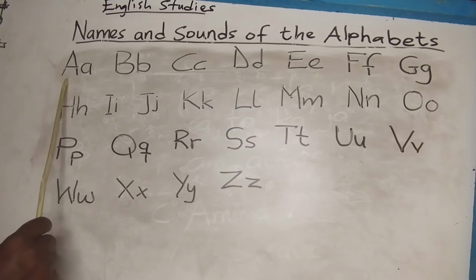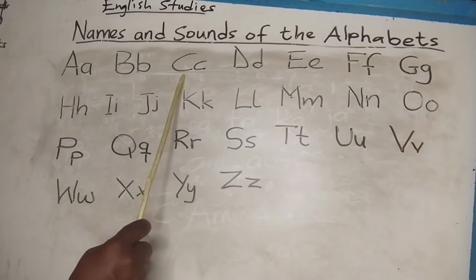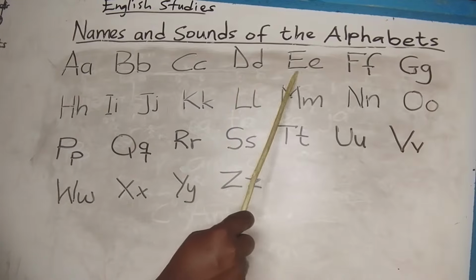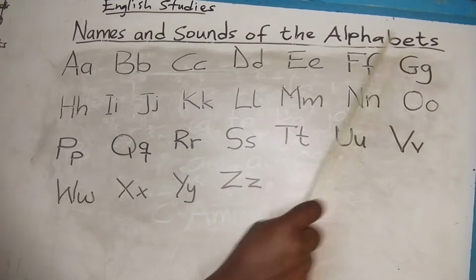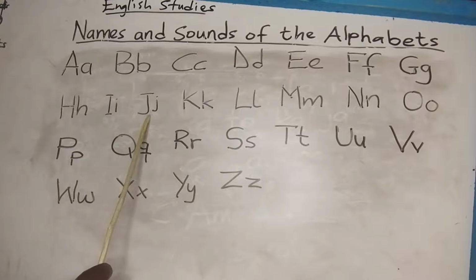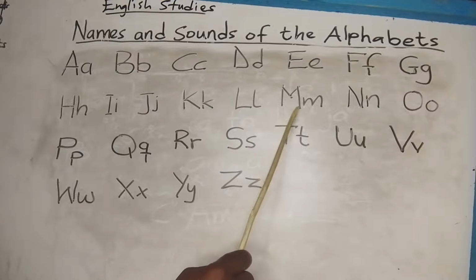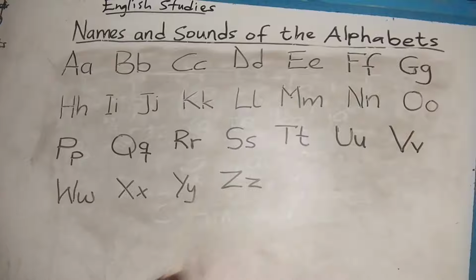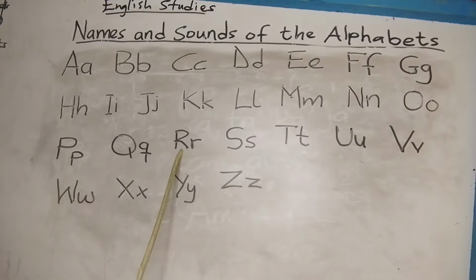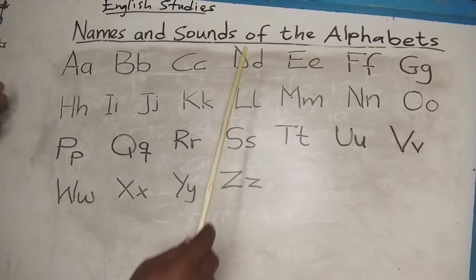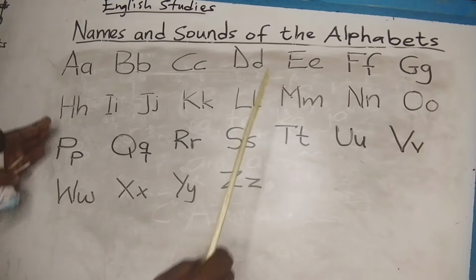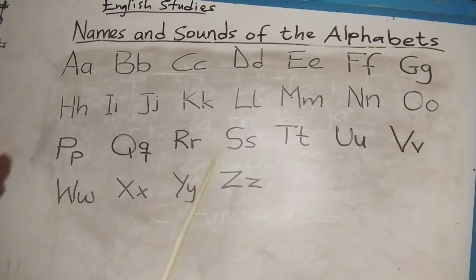We have A, B, C, D, E, F, G, H, I, J, K, L, M, N, O, P, Q, R, S, T, U, V, W, X, Y, Z. So these are the names of the alphabets. I've just mentioned the names of the alphabets.